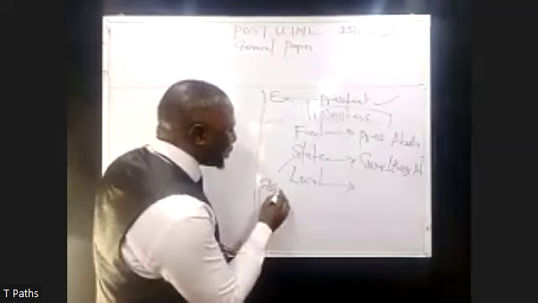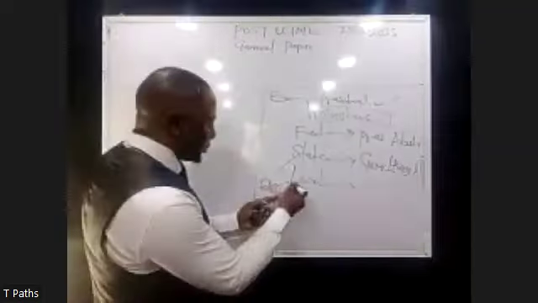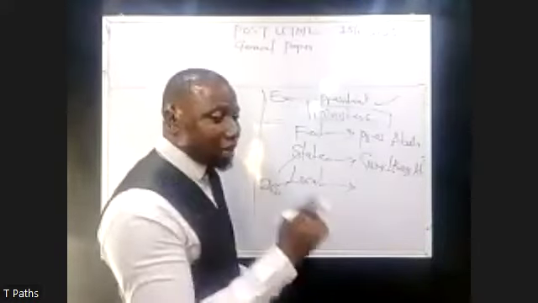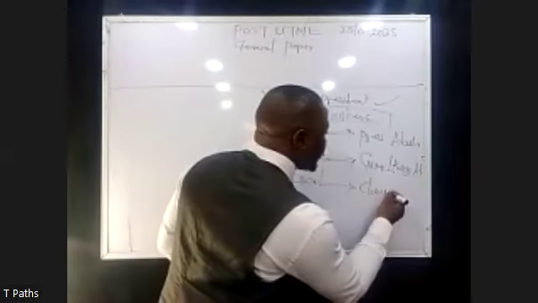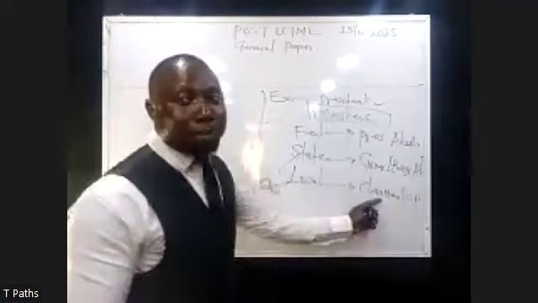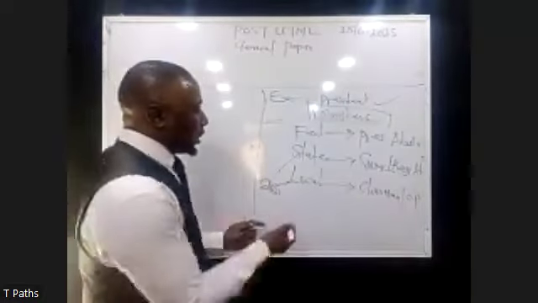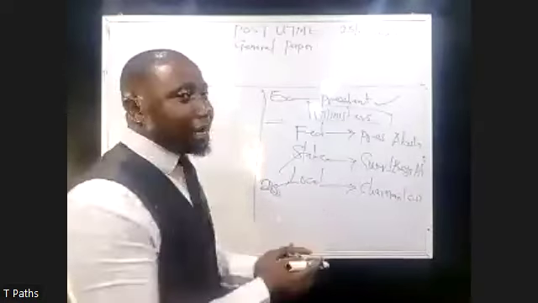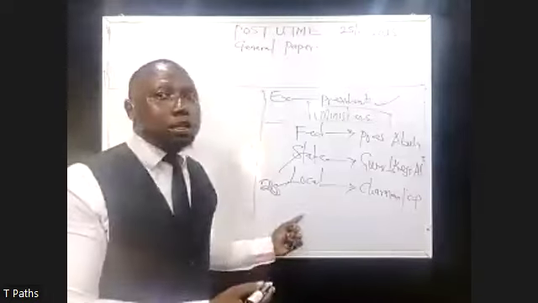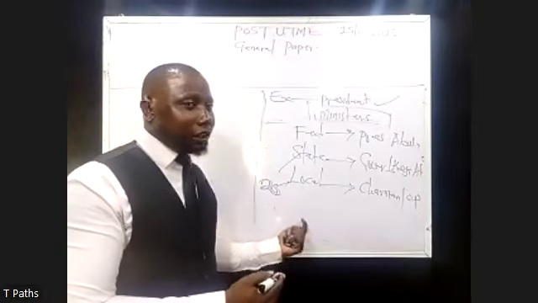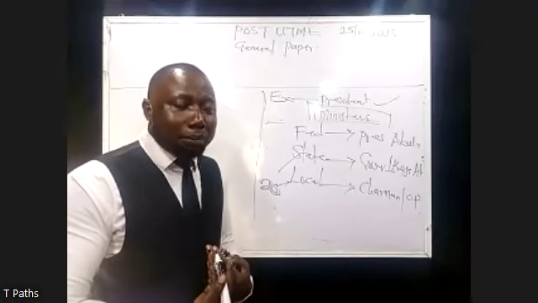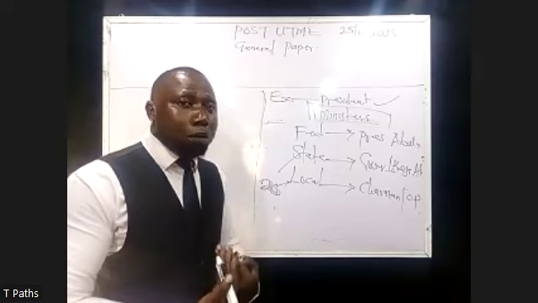Now, under these 20 local governments, the person that heads a local government could be a chairman or a chairperson. Out of these 20 local governments, if you reside in Lagos State, this simply means that you must fall within any of them. A good example, I'm in Shomolu, so I'm under Shomolu local government.